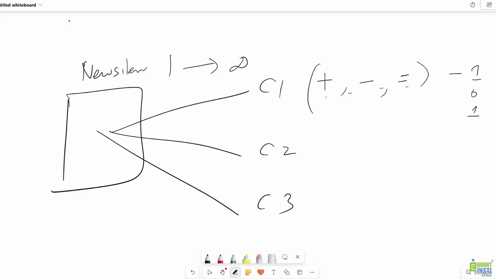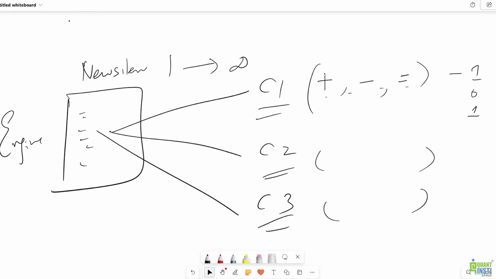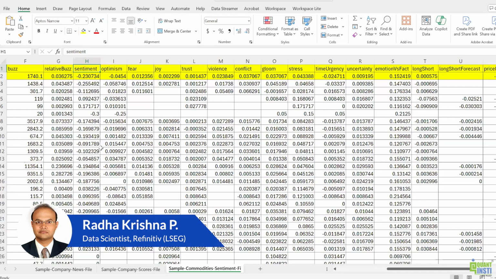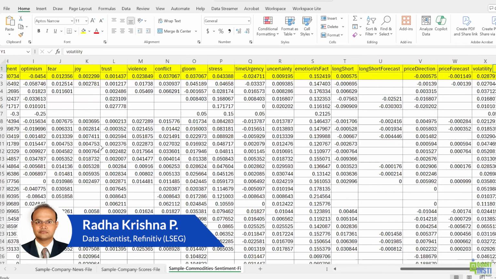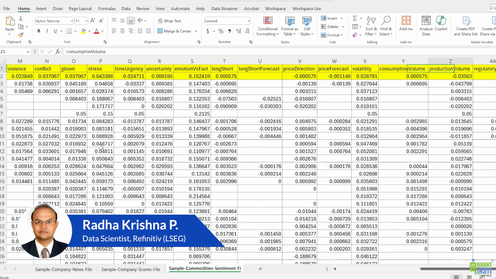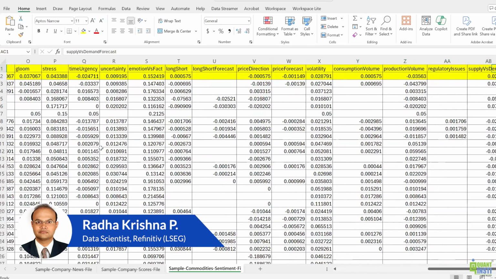This is one way where there's an engine which goes through this news item, understands what companies are mentioned, and stamps probabilities. That's what I've shown you right now. You can think of these as micro sentiments, if you will. Essentially, instead of bucketing everything into one sentiment, you are getting very specific term-wise sentiment: volatility sentiment, production volume, especially for something like commodities, and consumption volume sentiment. These are all very important.